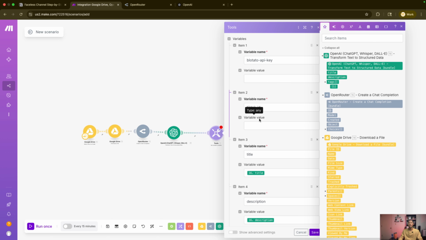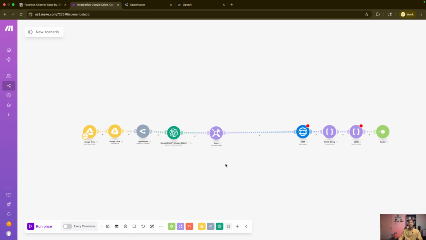Okay, and then when you set up your Blotato account using the link in the description, you will have access to your Blotato API key. You will need that. And then also when you log into your TikTok account on Blotato, it will give you an ID that you can copy for your platform that you're posting to, and you can put that in here. And as I said from the beginning, I'm not going to run this automation.